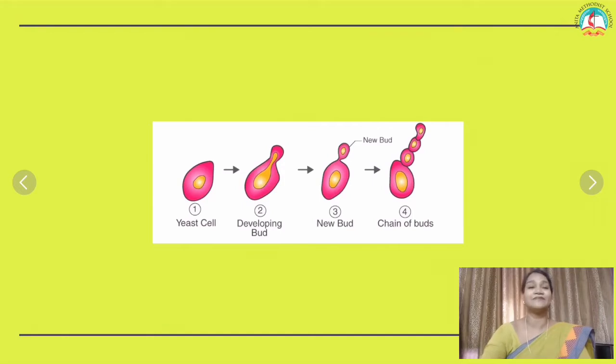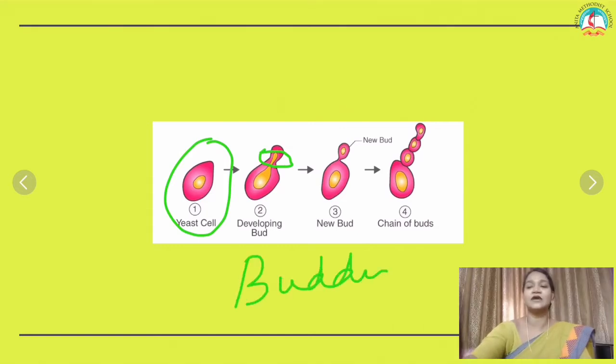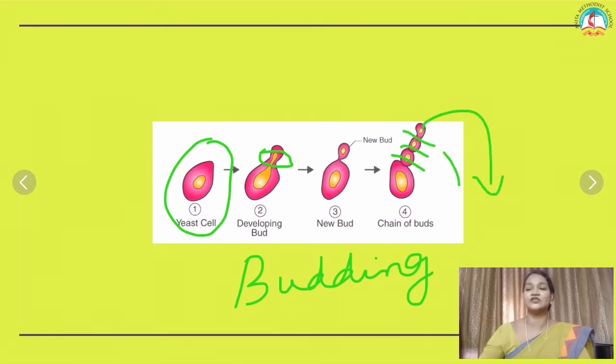you can see the budding here. Here the yeast cell can find a small outgrowth. This outgrowth will detach from the mother. Later, each outgrowth develops into a new daughter cell. Now this is a type of asexual reproduction called budding in yeast.